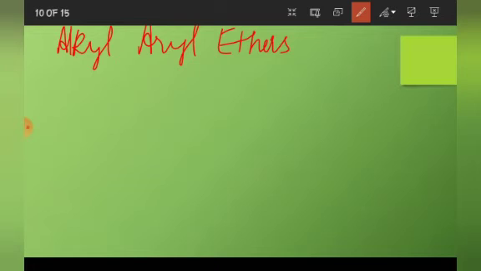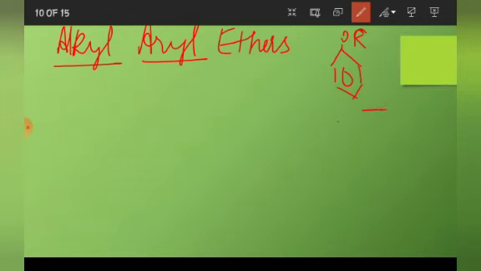Okay, one more thing is there to be discussed, that suppose if we need to form alkyl aryl ethers. Now what does this mean? Alkyl is what? R, aryl is our C6H5 group. It means we need to form something like this. Here also we need to remember certain things.